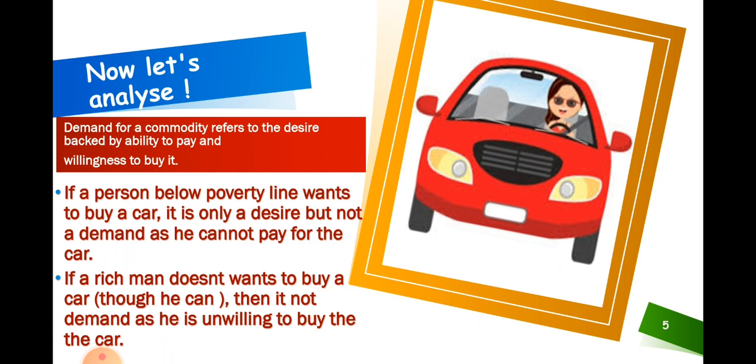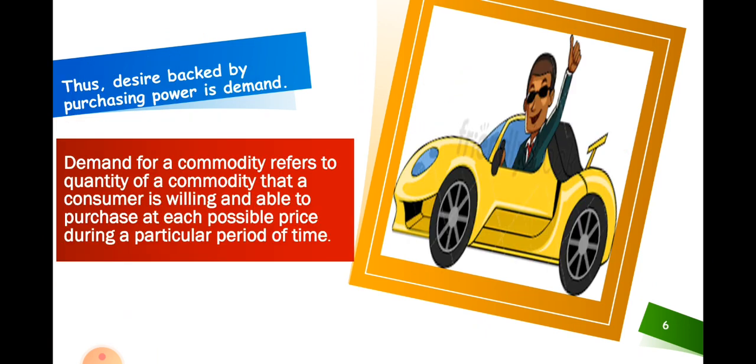Let's analyze these examples in detail. In example 1, the person below the poverty line wants to buy a car. It was only a desire and not demand as he did not have money to buy the car. Example number 2. The rich man doesn't want to buy a car though he has the ability to buy the car. It is not demand as he is unwilling to buy the car. So both example 1 and 2 don't suitably explain the concept of demand.